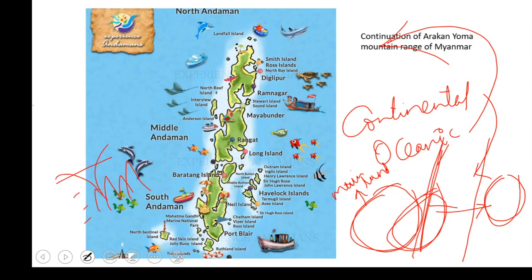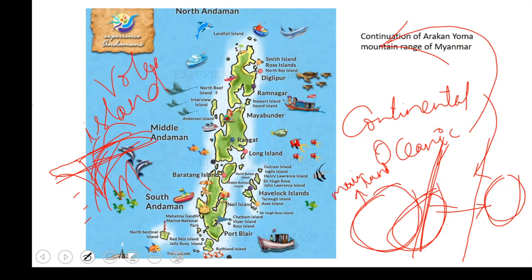When these mountains or volcanoes erupt, the lava comes onto the earth surface, and after solidifying, this becomes an island. This is usually of volcanic origin, so it is called a volcanic island. So this is about the types.